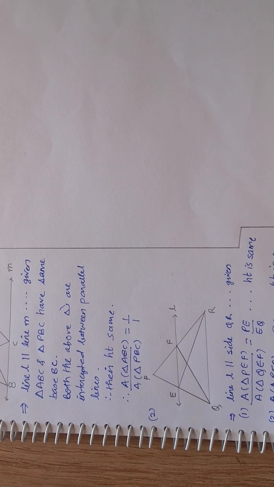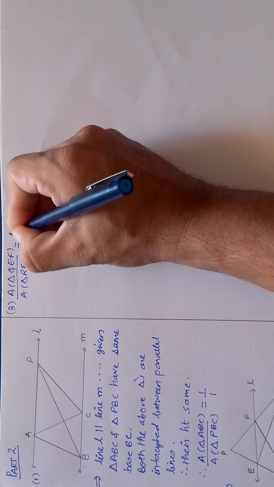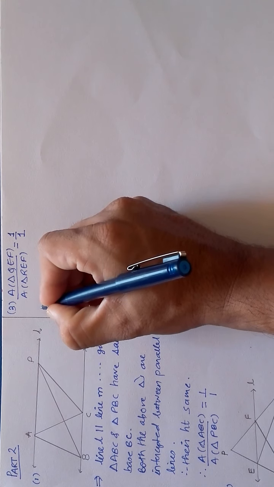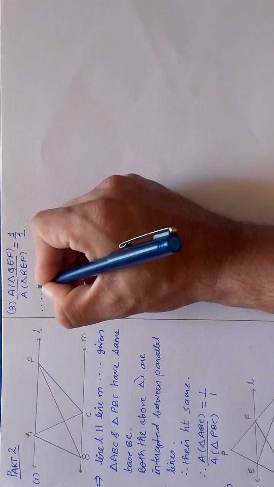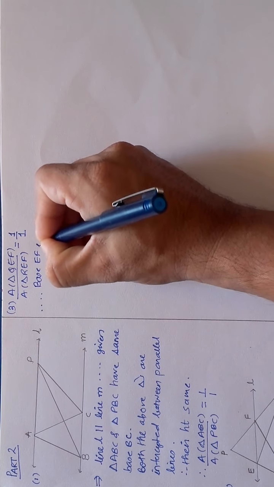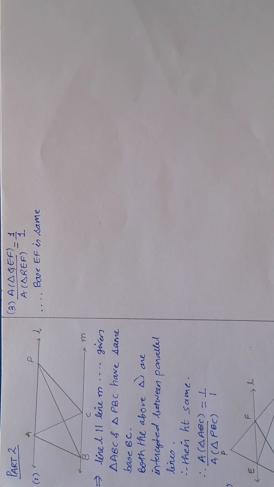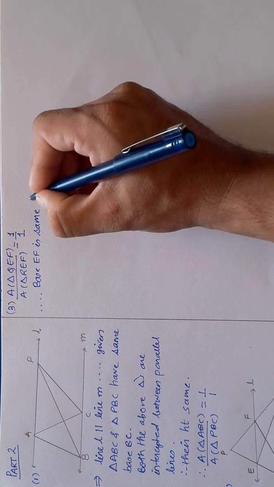Okay? Go through the figure once again, because when I am writing, you will not be able to see the figure. Okay? Now you can see the figure slightly over here. So I say here the ratio becomes 1:1. Agreed? But I will mention why it is so. So I will say here that base EF is same.